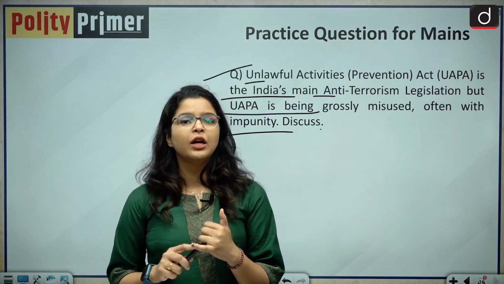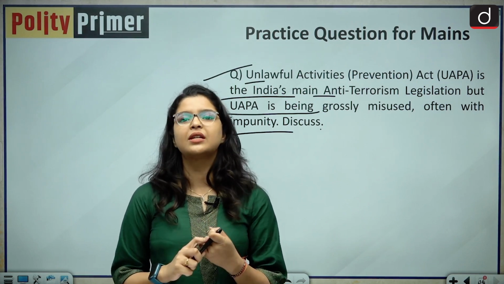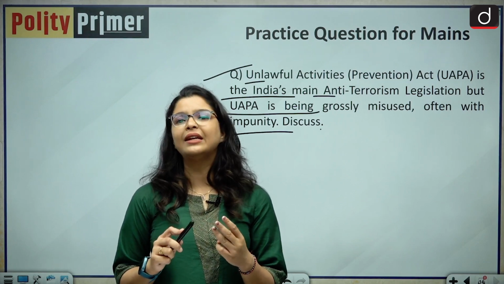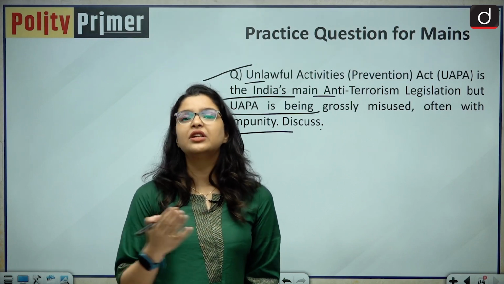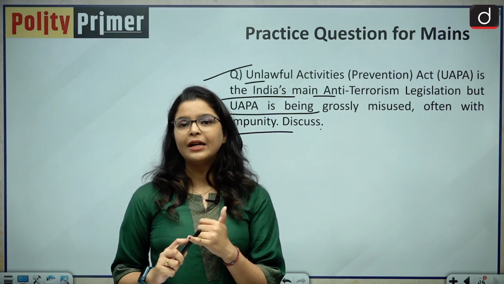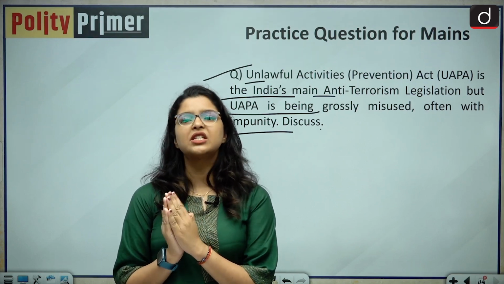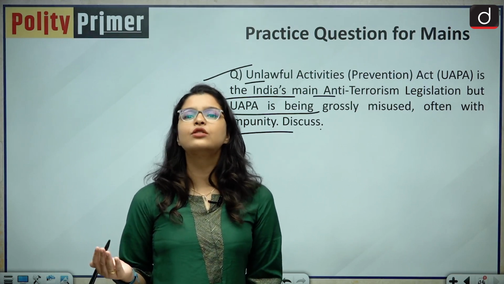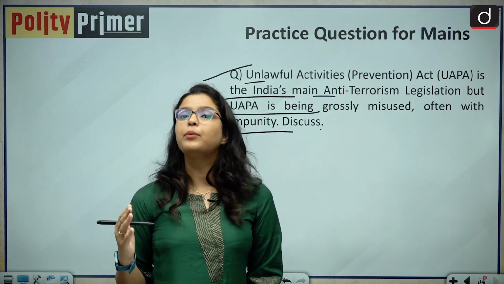Then in the body you will write the key issues and the key provisions, that bail is strict, you can be arrested and detained without trial for 180 days, and then you will mention that the terrorist activities definition is very broad and vague. Then you will mention that this legislation has a low conviction rate, and that it is often being misused and used in an arbitrary manner to oppose dissent.